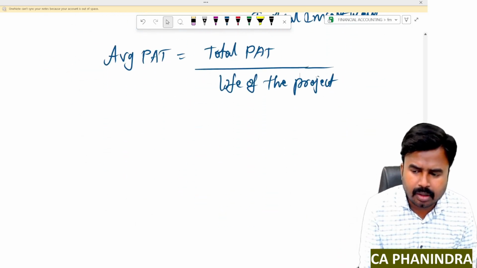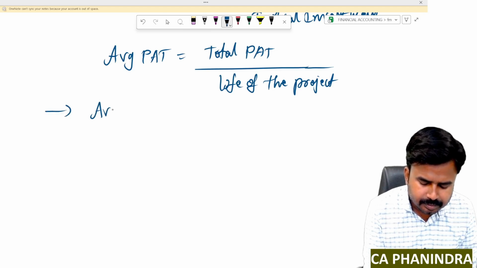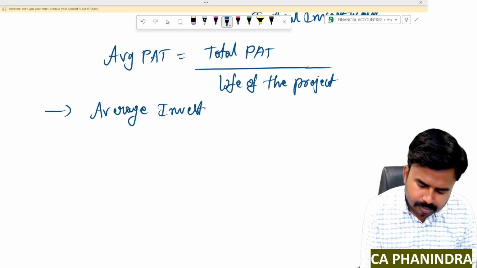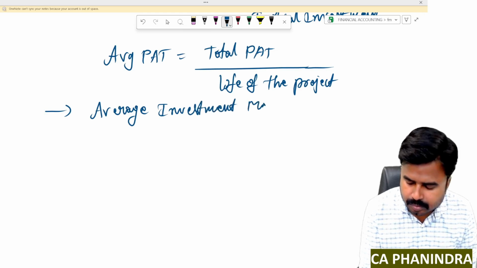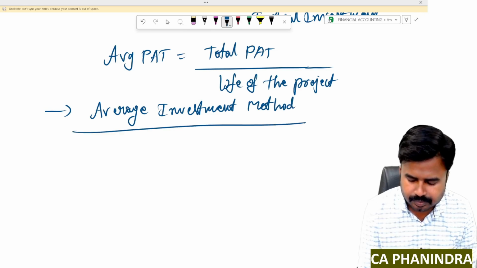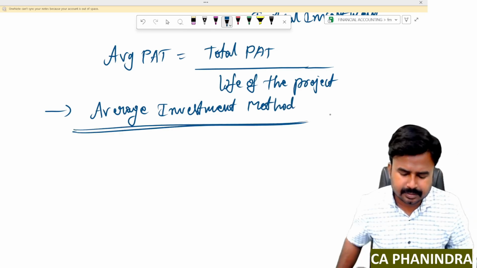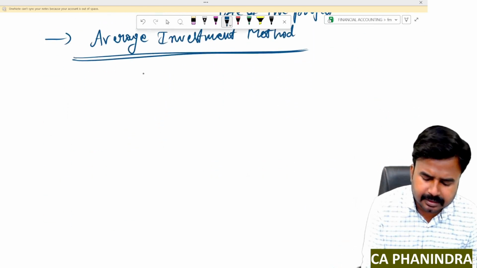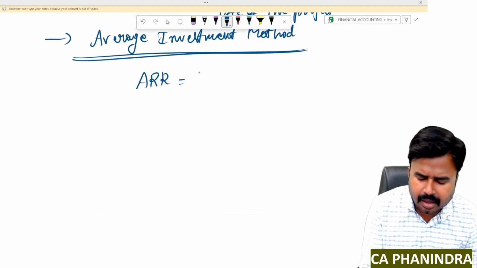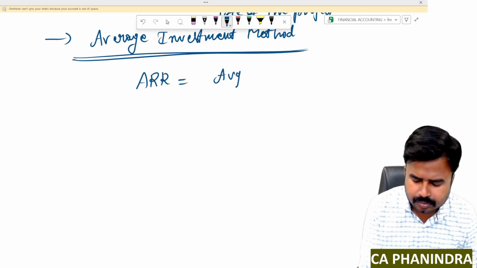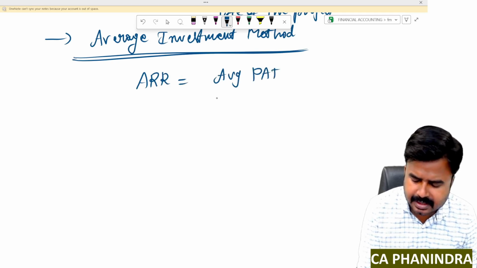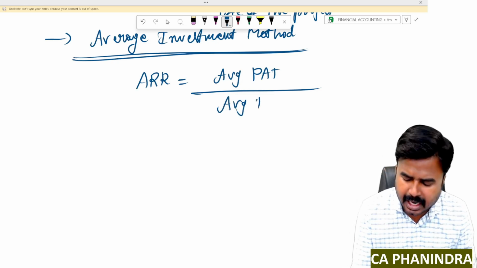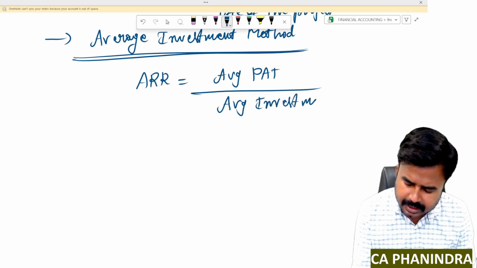We have another method called the average investment method. Under this method, instead of taking original investment or initial investment, ARR is equal to average profit after tax divided by average investment into 100.